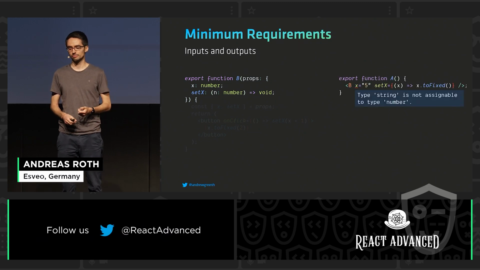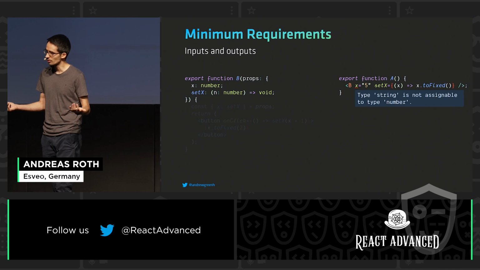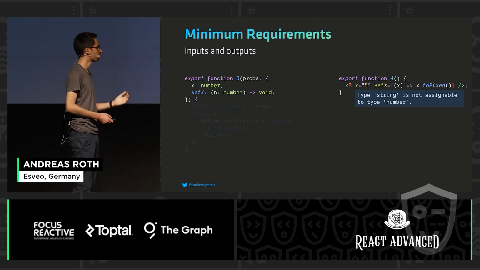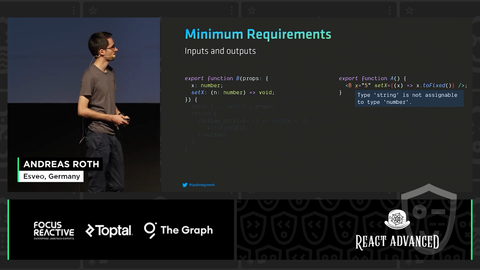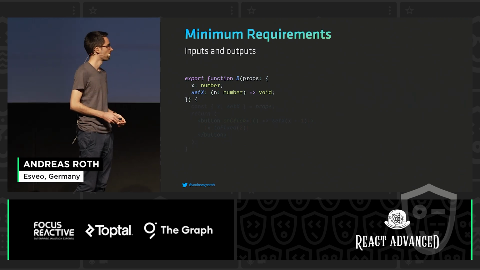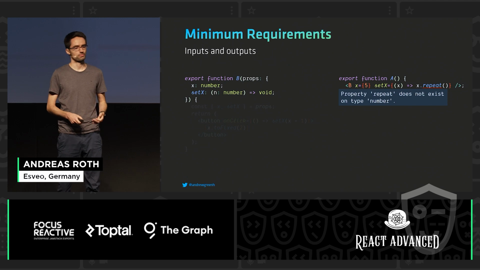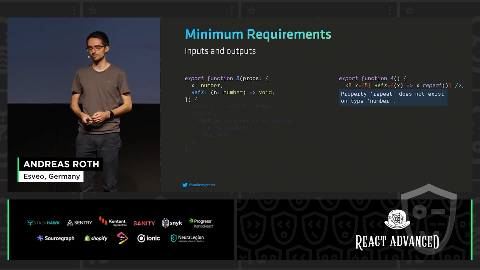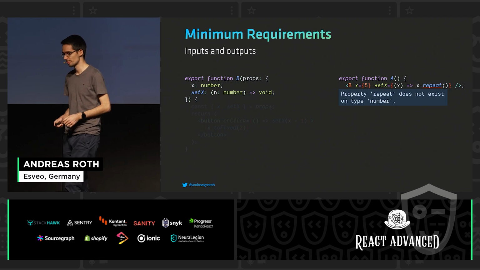When we're now using that component on the right, of course, we want to make sure that we are using this component correctly. So right here, we are passing in a string instead of a number. TypeScript can help us there. Same thing with the outputs. We defined that setX is always called with a number. So there again, we get the help from TypeScript.